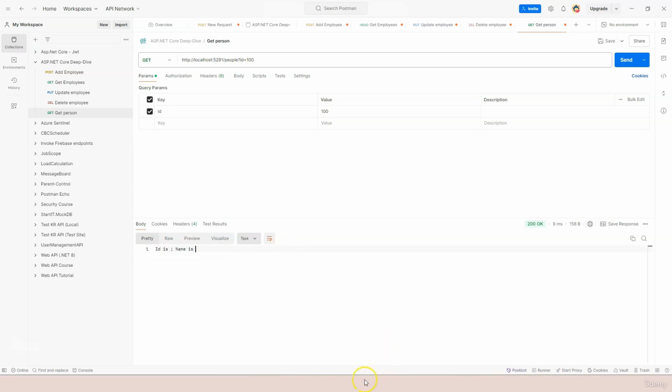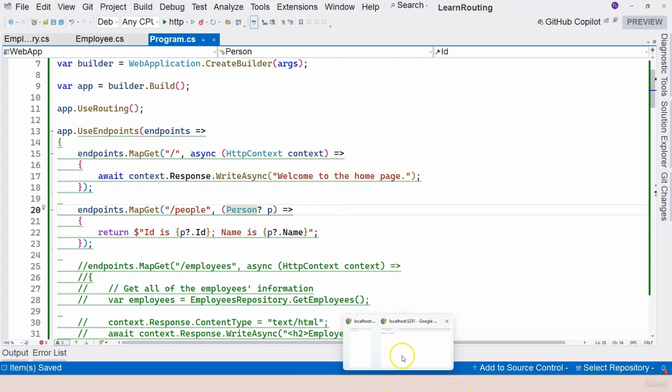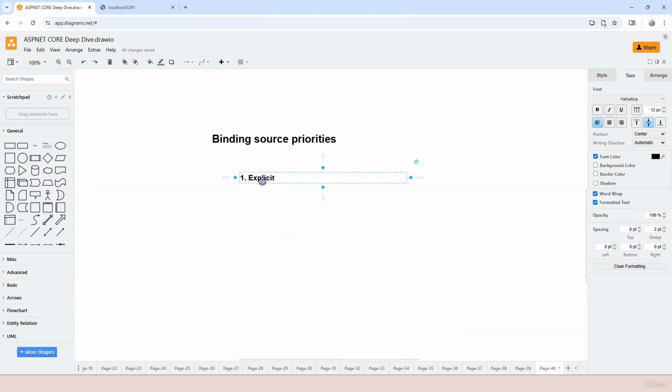It means that because you specified from body, it went to the body and didn't find anything. Therefore, this is null and this is null. So you get ID is empty, name is empty. If you remove this, then it recovers. So that's what I'm saying here: if you already have explicit binding specified as an attribute, then that one takes the first priority.